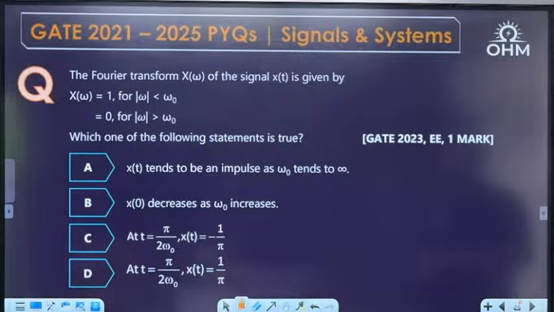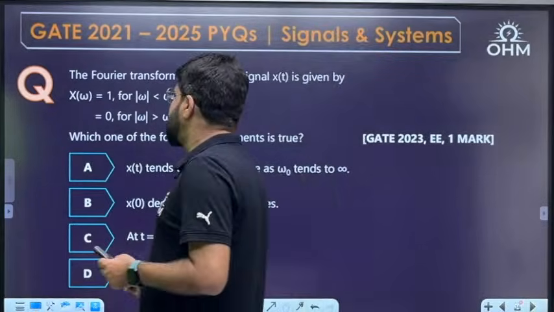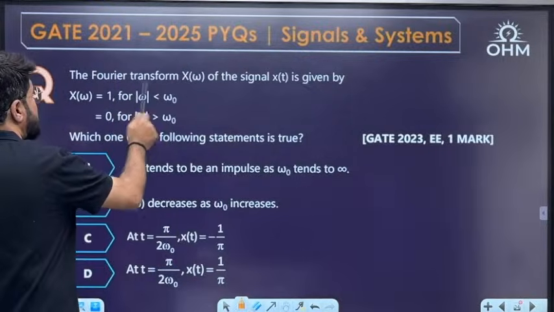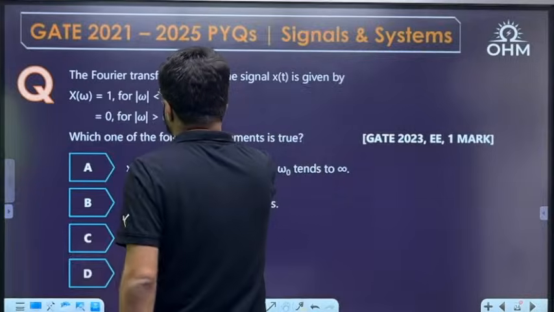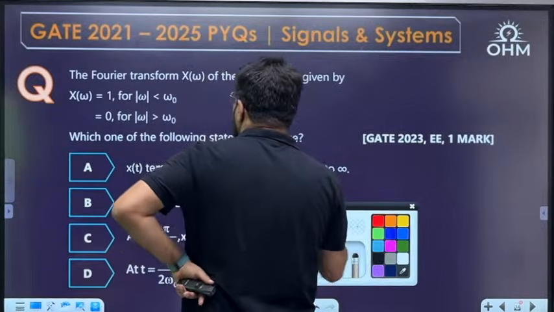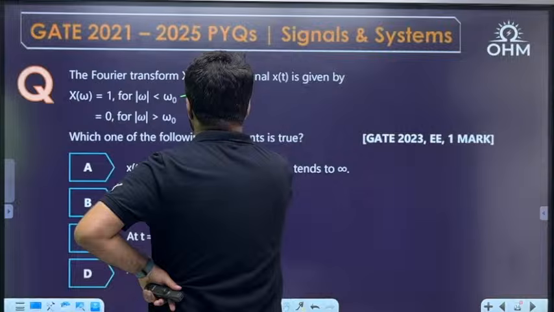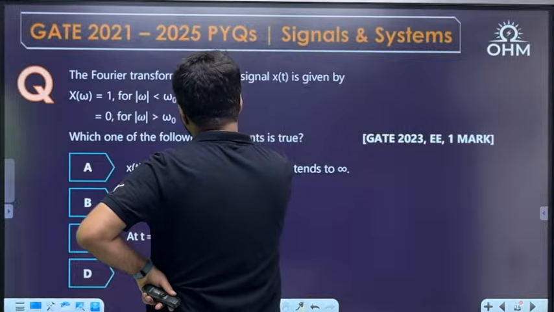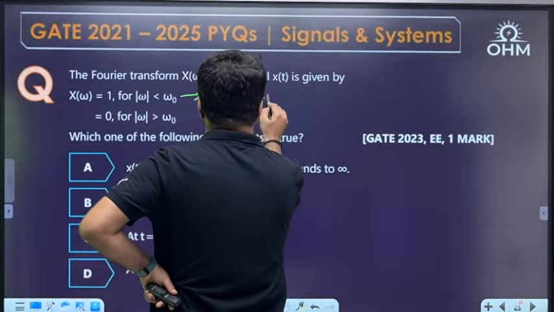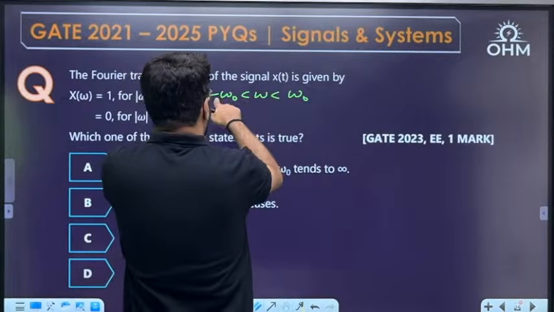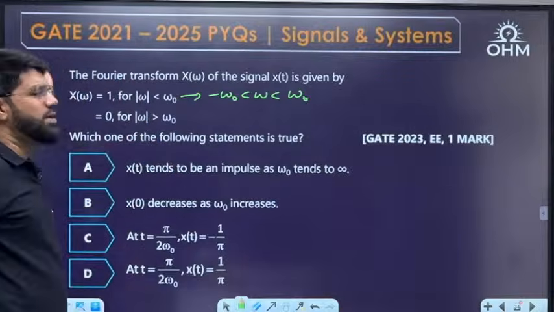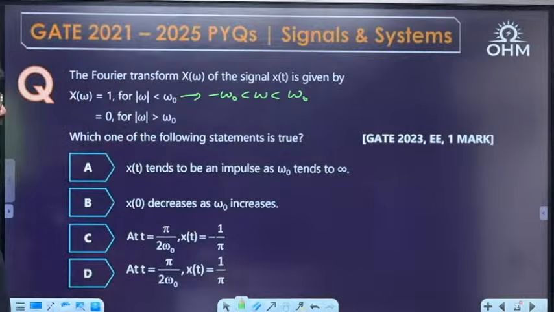Next one, GATE 23 EE, 1 mark question. The Fourier transform X(omega) of the signal is given by X(omega) equal to 1 for modulus omega less than omega naught, and 0 for modulus omega greater than omega naught. So what is the sketch? Modulus omega less than omega naught means either 0 to omega naught or 0 to minus omega naught. Because on this side also the magnitude is less than omega naught, correct?